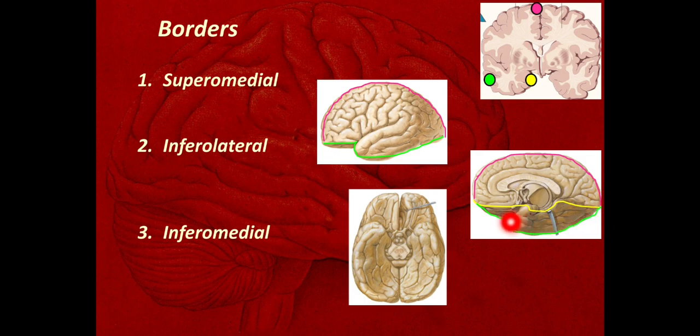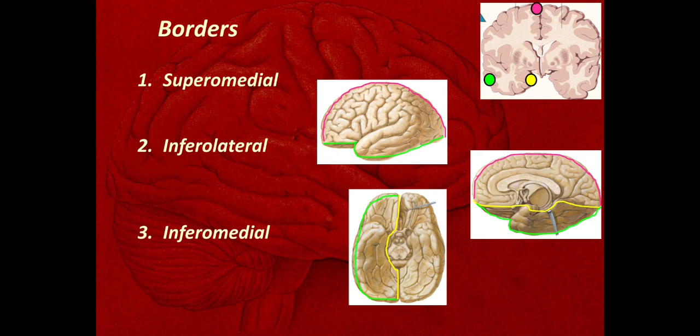So on the medial surface one can find all these three borders. This green one is the superomedial border, that is the inferolateral border, and this yellow one is the inferomedial border. Now we'll see these borders on the inferior surface. Here these are the two borders, this green one, the inferolateral border, and this yellow one, the inferomedial border. They start from the frontal pole and end at the occipital pole, one from the lateral aspect and one from the medial aspect. So we have seen these three borders.